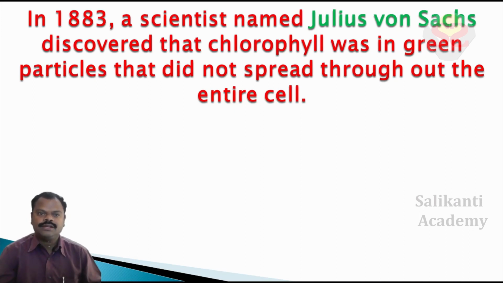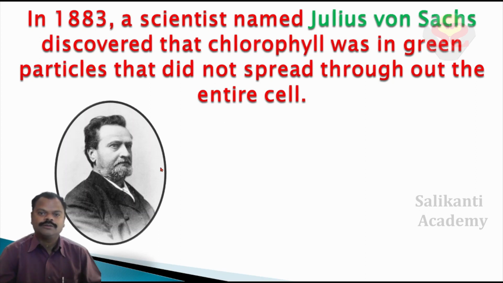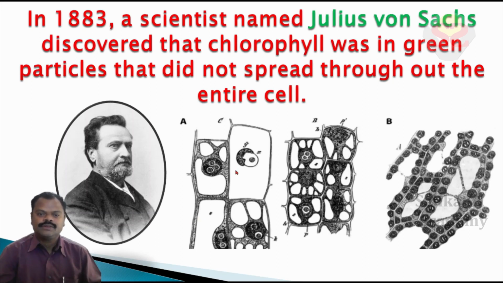In 1883, a scientist named Julius von Sachs discovered that chlorophyll was in green particles that did not spread throughout the entire cell. He was Julius von Sachs. He observed, see children, in a plant cell, there are some areas only having the chlorophylls. The remaining cells are without chlorophyll. See here.